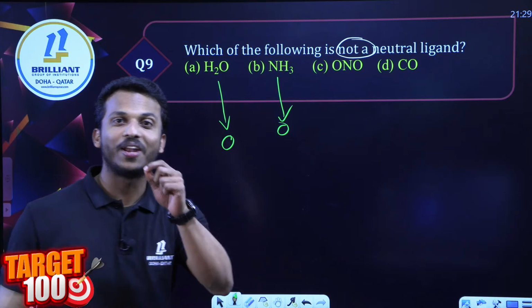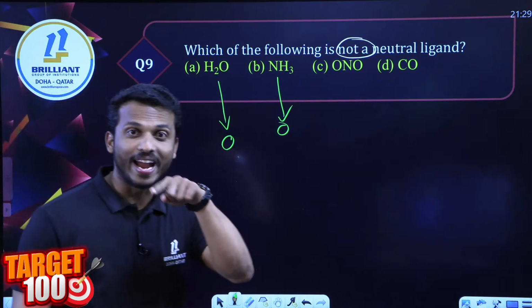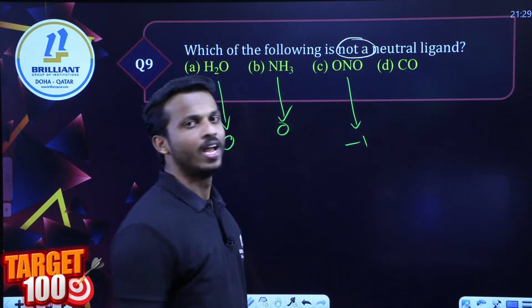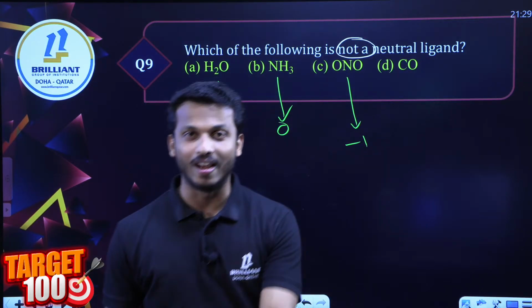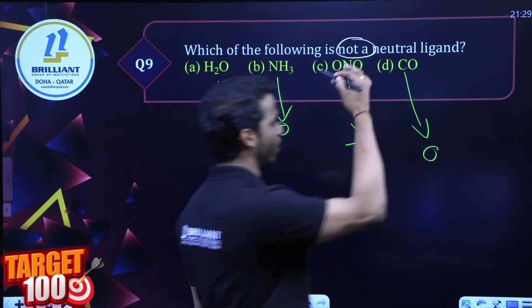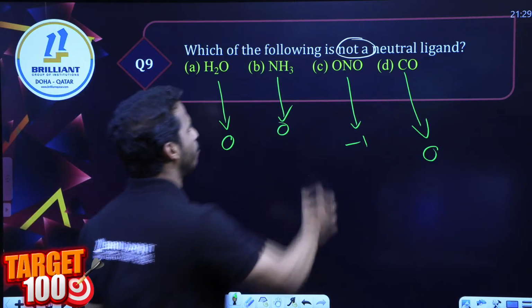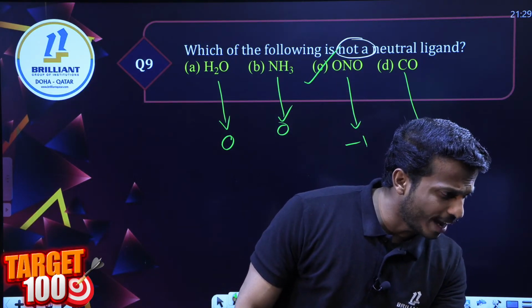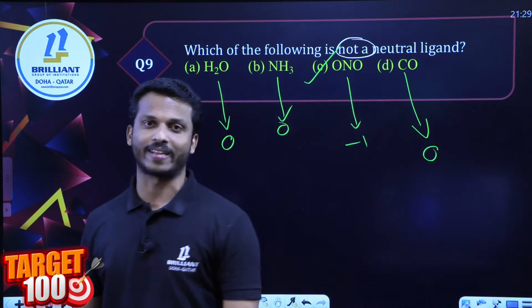What about ONO? What is ONO? Nitrito-O. You know, its charge is -1. And what is CO? Carbonyl, right? Carbonyl ligand is also a neutral ligand. Its charge is 0. So which is not a neutral ligand? Option C, ONO has the charge. Option C is the correct answer.